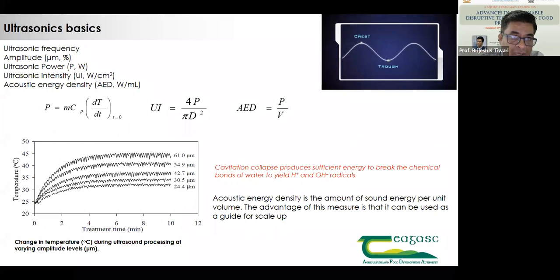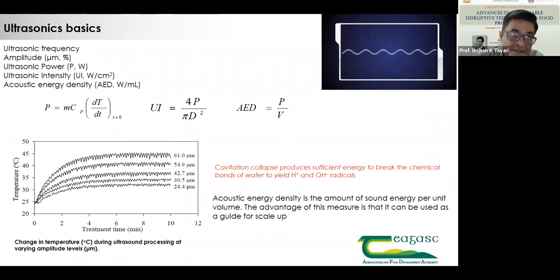When it comes to amplitude, this is provided by the manufacturer. This is what we cannot alter. Normally, most ultrasonic equipment reports 30% amplitude, 100% amplitude. But percentage is a relative unit, so you have to see what 100% represents. In some equipment, 100% represents 61 micrometer. In some cases, 100% means 120 micrometer.